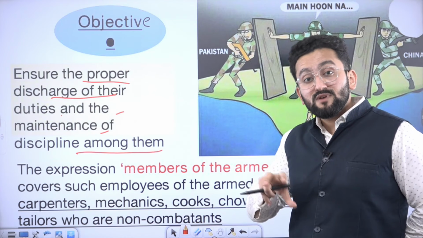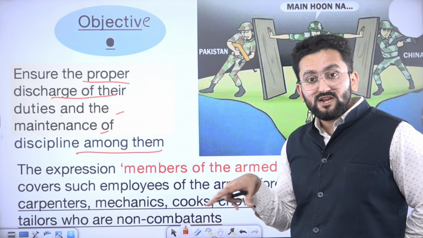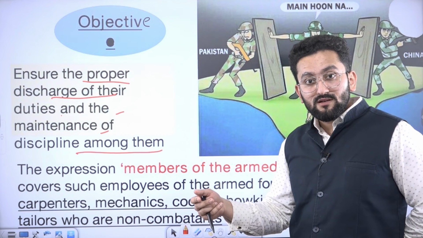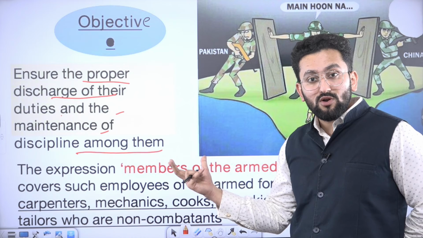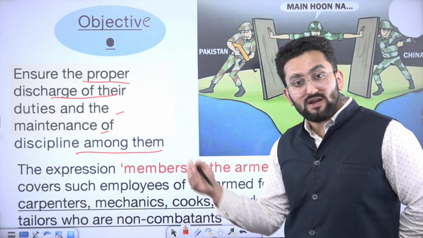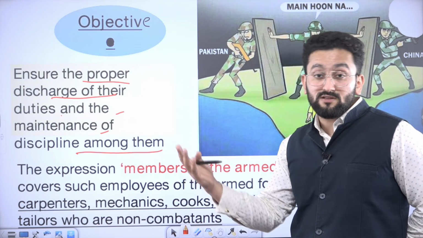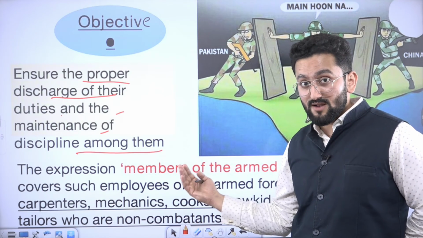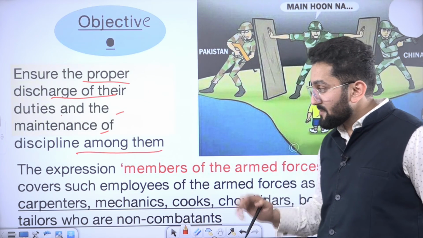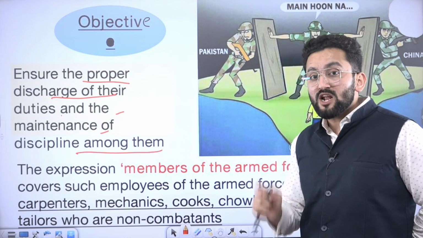But the point is, if these kinds of things start happening, apprehensions start circulating, and they go on a strike, and there is indiscipline, then our borders will not be secure, our internal areas will not be secure. And that is why some fundamental rights are not allowed to them. That's a choice they make. And we should respect them for giving up this fundamental right. Those who are not aware of this, your respect should multiply. But the point is, this country can only prosper, can only run when laws are followed.